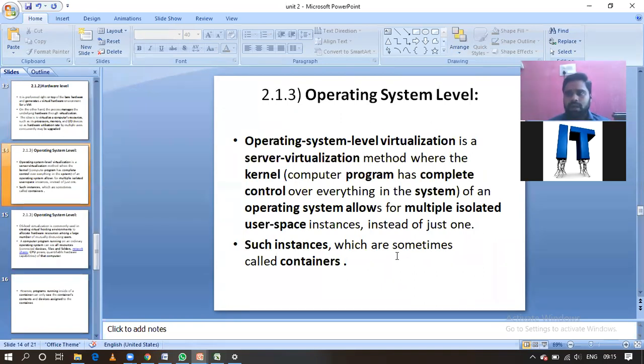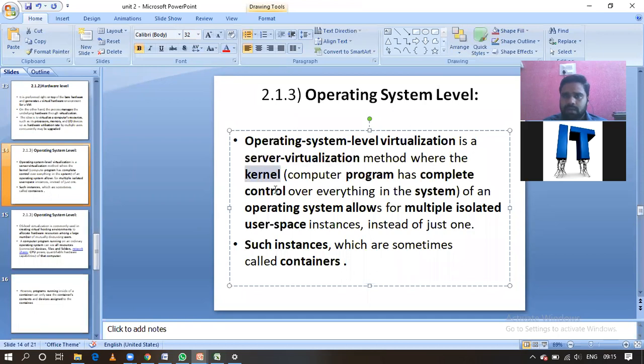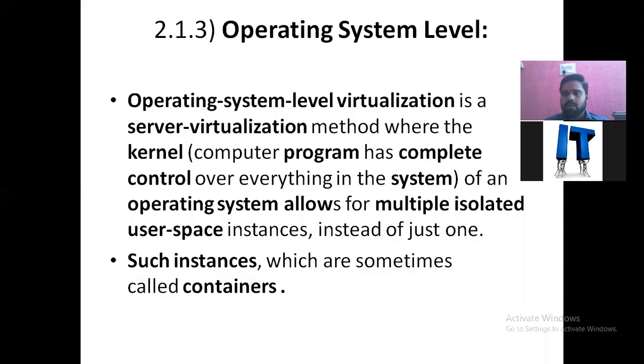The next one is the newer thing, that is operating system level virtualization. This is the middle layer, third level, guys. In operating system virtualization, we are going to virtualize the servers. Server virtualization happens at this operating system level. Here the kernel plays a main role, guys. What is the importance of the kernel? Normally, what is a kernel? It has complete control over everything in the system.